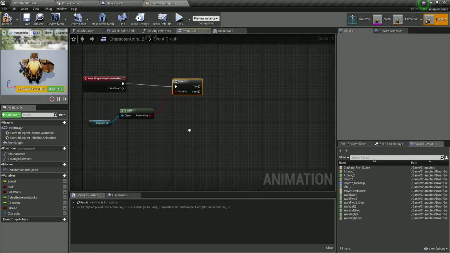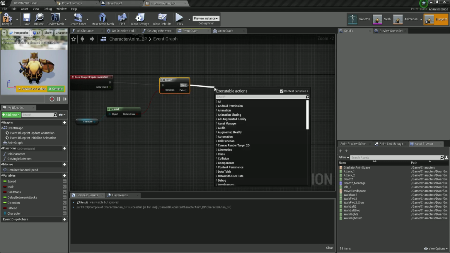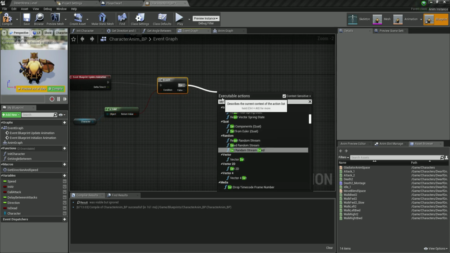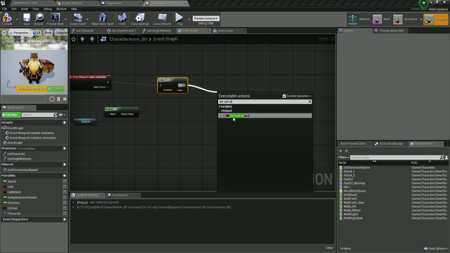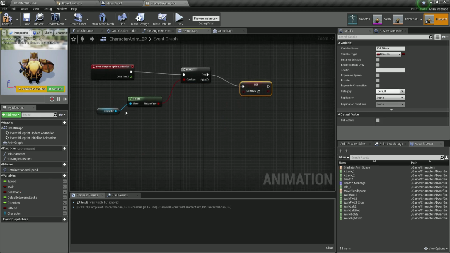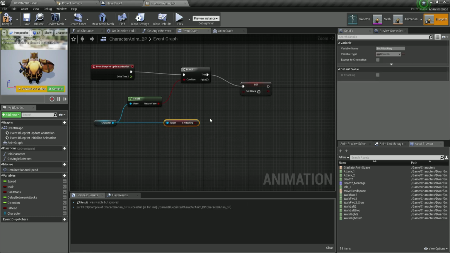So we have a character and we can work with the character. So now we can plug in all the values that we have here. So we can plug call attack, we can plug in is dead. So if it's true, if we have a character, so if it's not equal to a null pointer, from here, I'm going to call set call attack. And our call attack is basically this right here, our variable. And we are going to set it from the character. So I'm going to get the is attacking. And how can I get it?